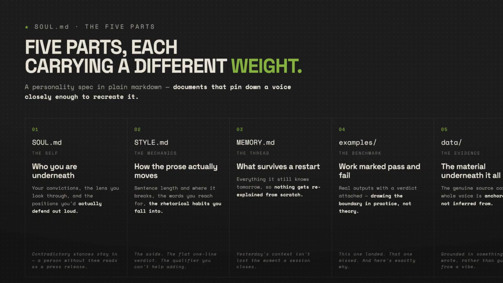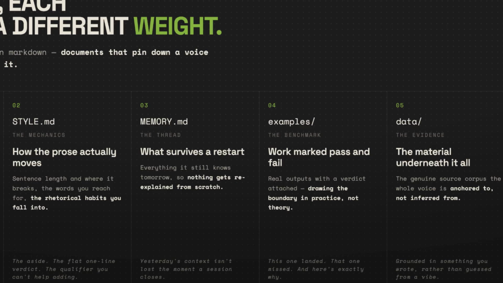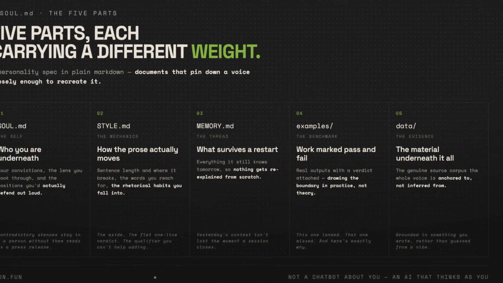Then there is STYLE.md. This is how you write: the sentence rhythm, the vocabulary, the rhetorical moves, etc. Then we have MEMORY.md, which adds continuity across sessions. Then we have an example folder with outputs that are graded good and bad. And finally, a data folder where you can find the raw material the soul is grounded on. So the line from our repo says it best: not a chatbot that talks about you, but rather an AI agent that thinks and speaks as you, or as the person you want it to speak like.